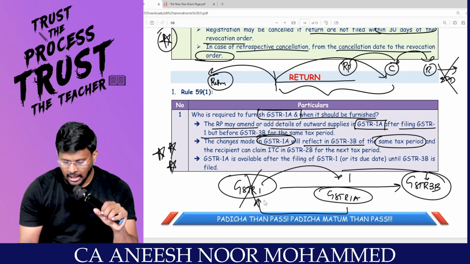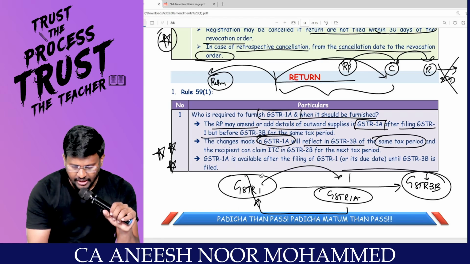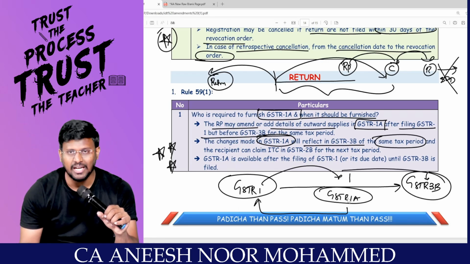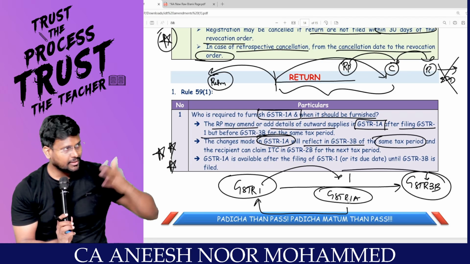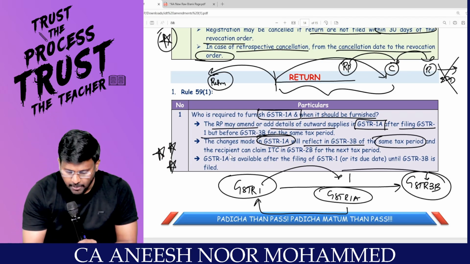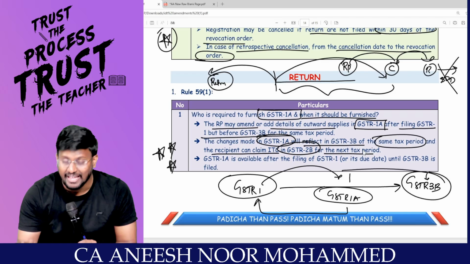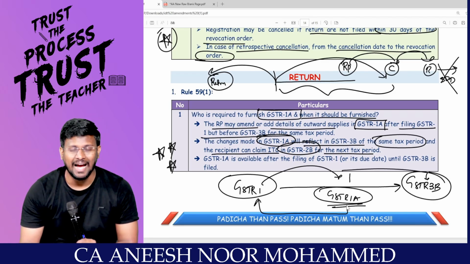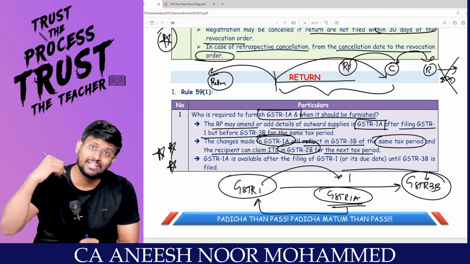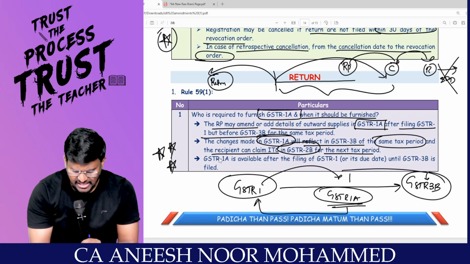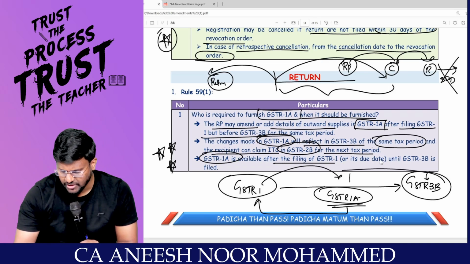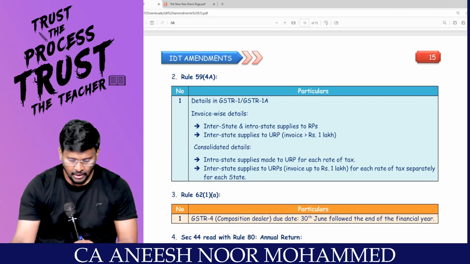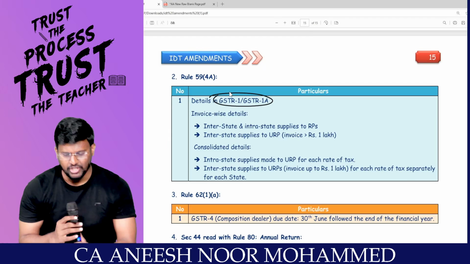But if you furnish GSTR 1, the credit would have been passed to the recipient. Later you come and alter GSTR 1; the recipient would have taken ITC, correct? That credit would have been passed. Hence, the recipient can claim ITC in 2B for the next tax period only. Once you furnish GSTR 1A, the ITC consequences will go to the recipient only in the next tax period. GSTR 1A is available after the filing of GSTR 1 until GSTR 3B is filed. Now, what are the details you have to give in GSTR 1 or 1A?